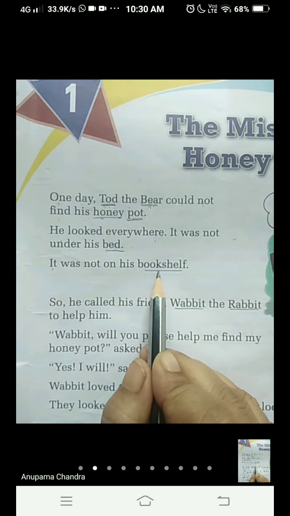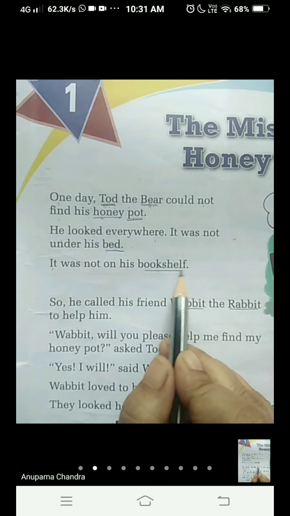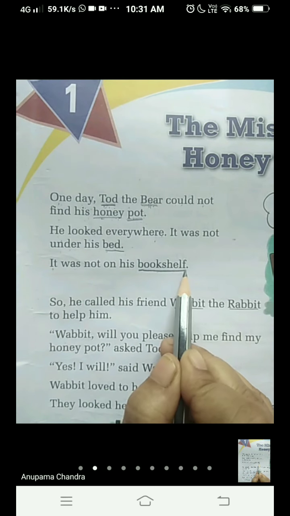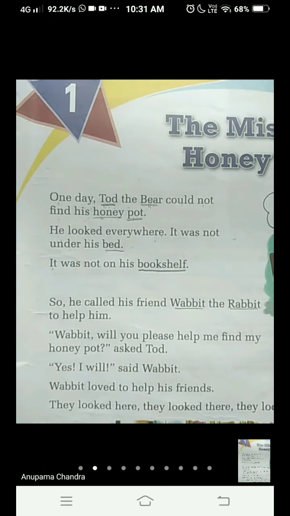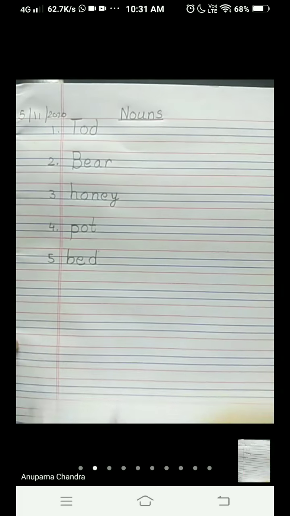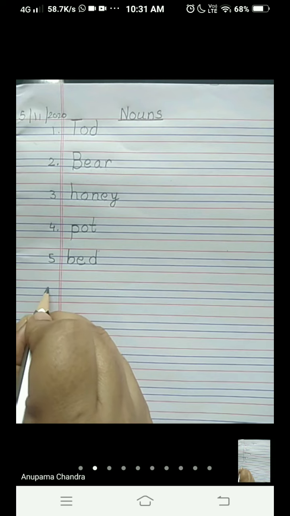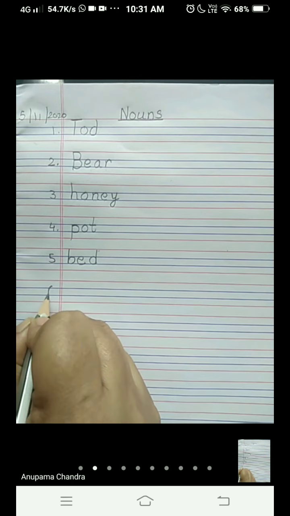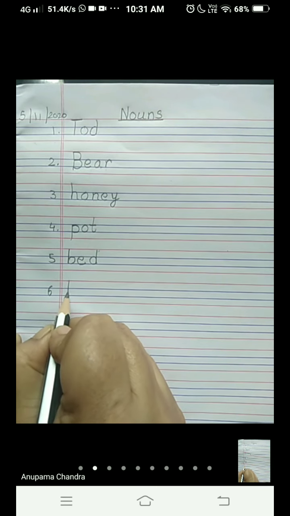B-double-O-K, book. S-H-E-L-F, shelf. Bookshelf. Now, bookshelf is a thing where we keep the books. So this is a thing again. It becomes a noun. So our next word is bookshelf. You can see the spelling from the book or from my notebook. Okay? Start from the upper red line, children.